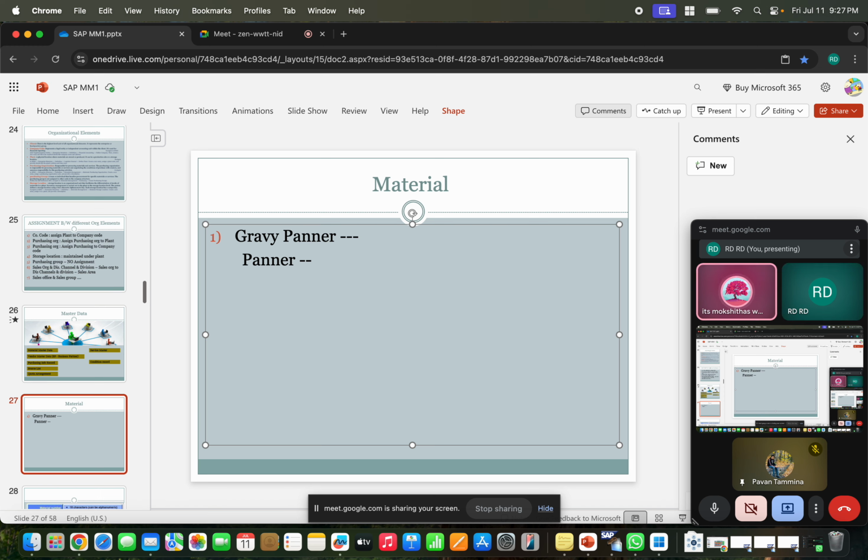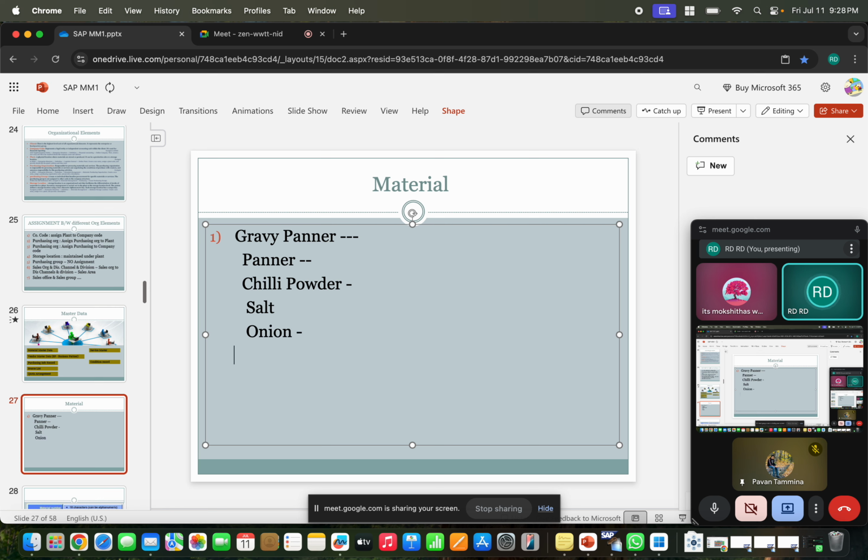The raw material. Paneer is the raw material. Okay, and what about the chili powder? What about the salt? And what about onions?